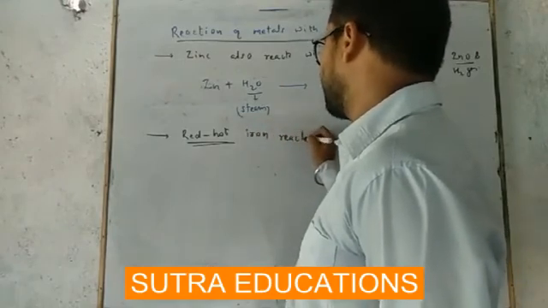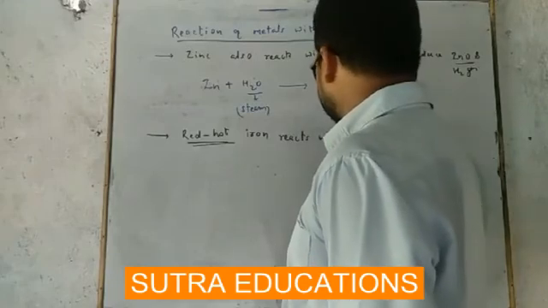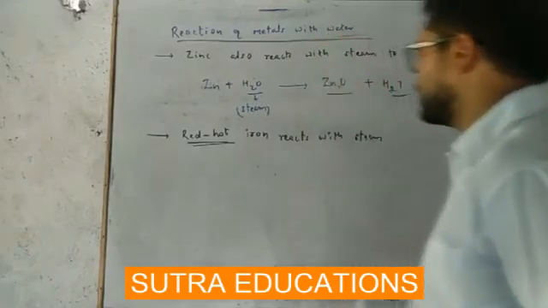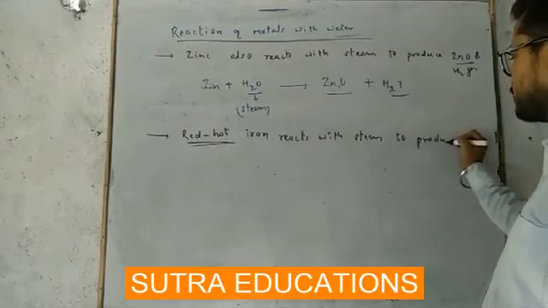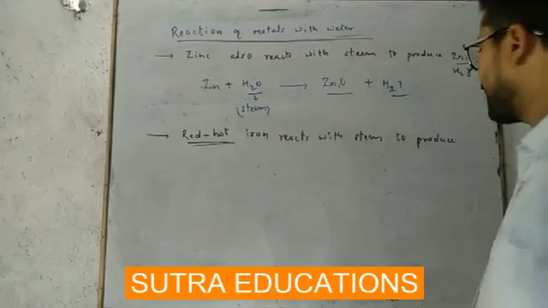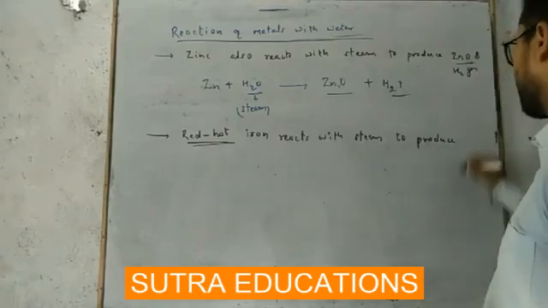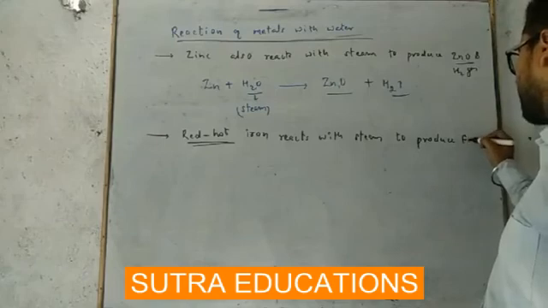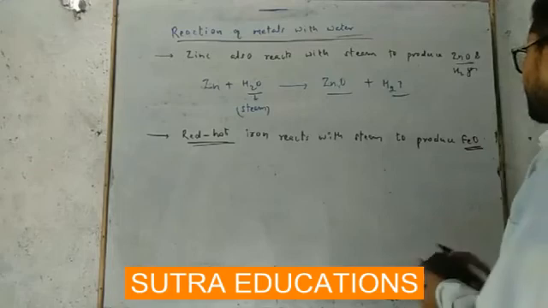So red hot iron reacts with steam to produce iron 2,3 oxide.